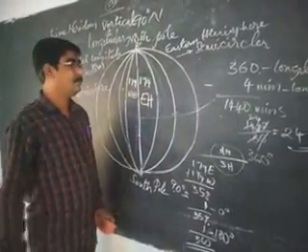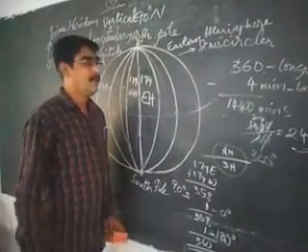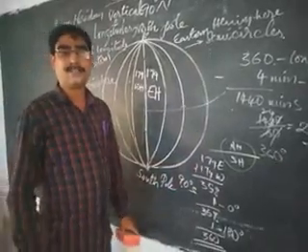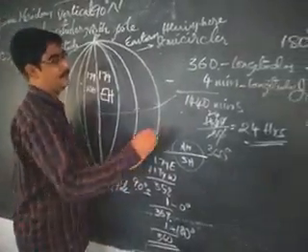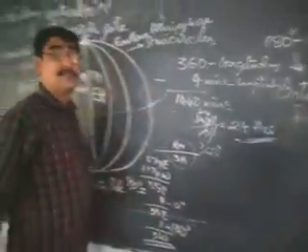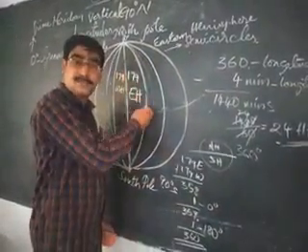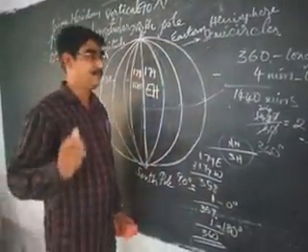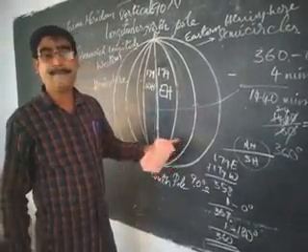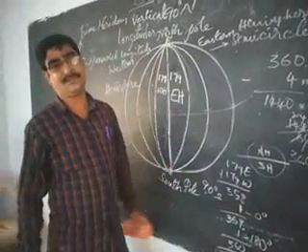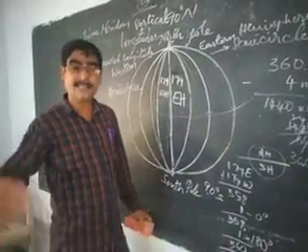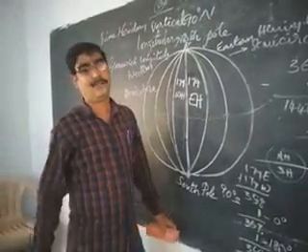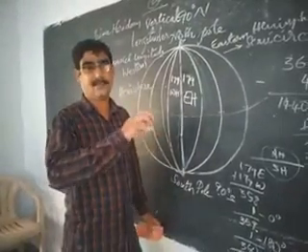Now, for example, which longitude is passing through India? The time zones are based on longitudes, as I told you just now. In India, there are about 30 longitudes from 97 degrees east to 67 degrees east, approximately.